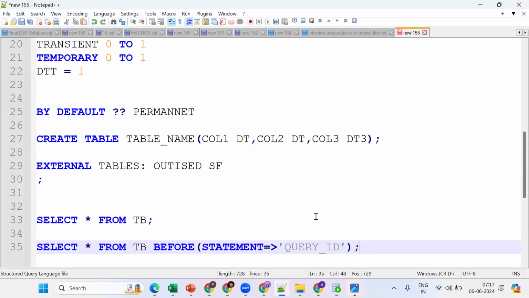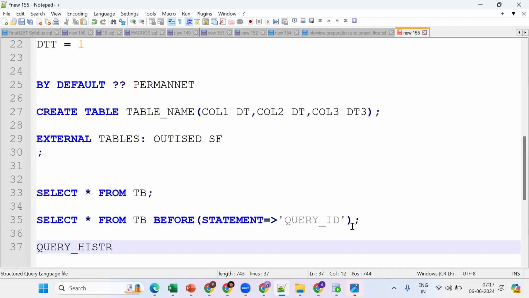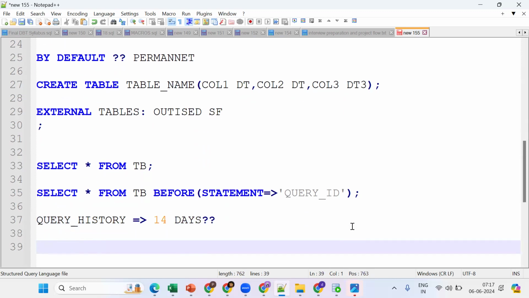How long can you get history from the query history tab? Important for certification: 14 days. If you want more days, then we should go for what? 365 days. In the Snowflake database, ACCOUNT_USAGE schema, the QUERY_HISTORY view. Remember, for everything there will be history tables, like copy history, query history.